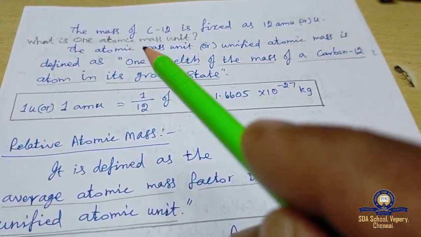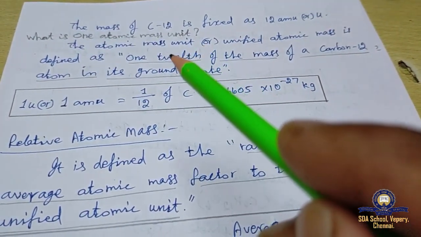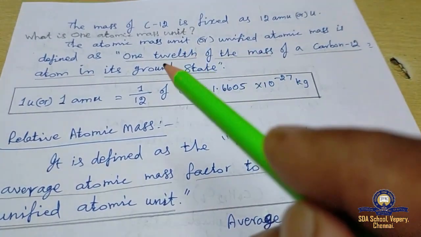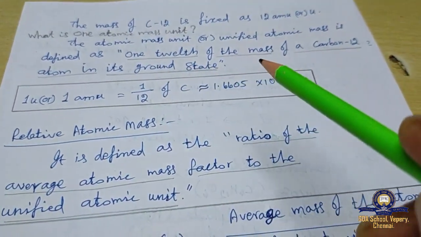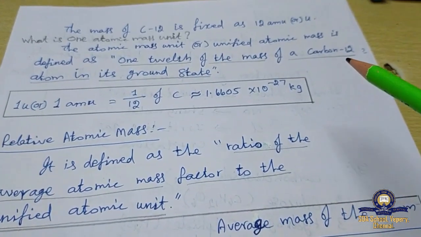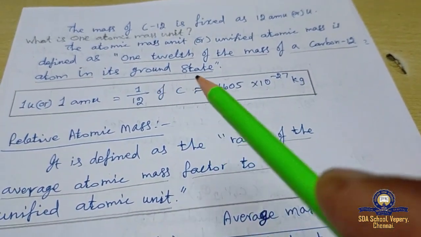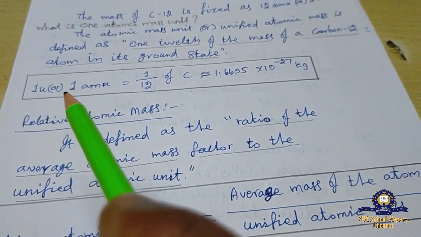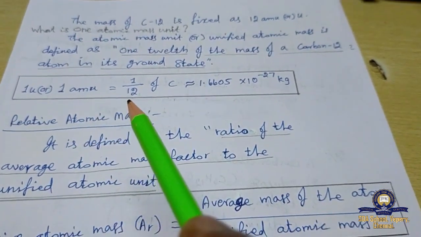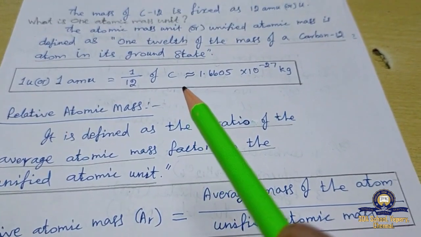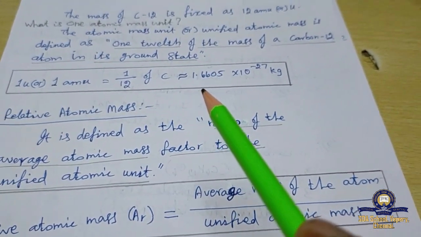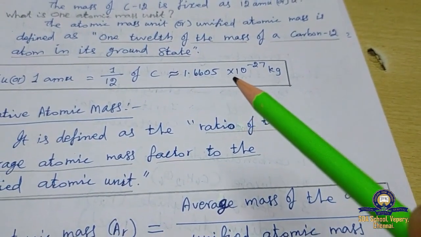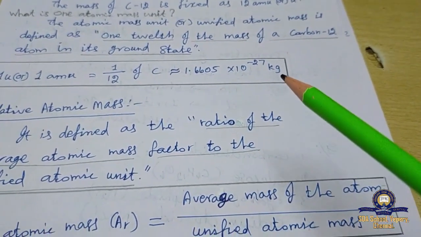So we can say one unified atomic mass or one atomic mass unit is equal to 1/12 of carbon-12, that is approximately equal to 1.6605 times 10 to the power minus 27 kilogram.